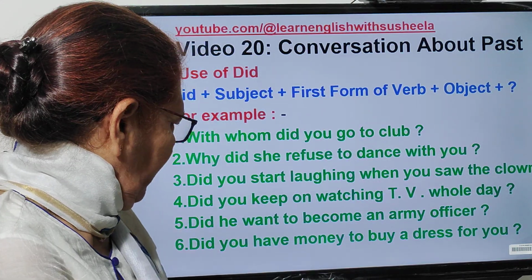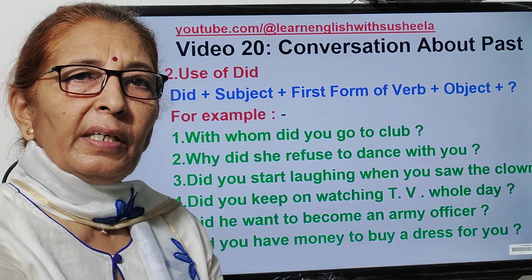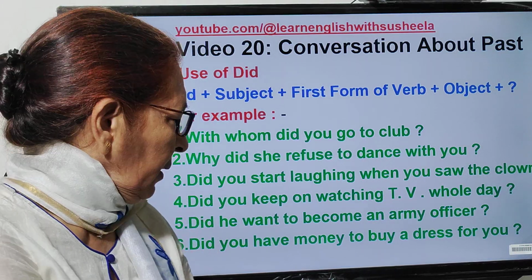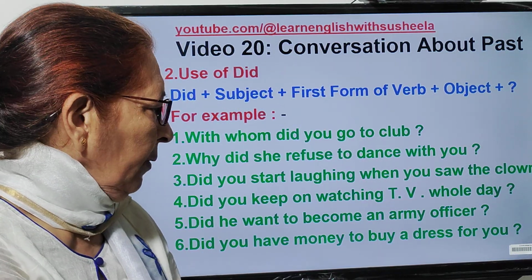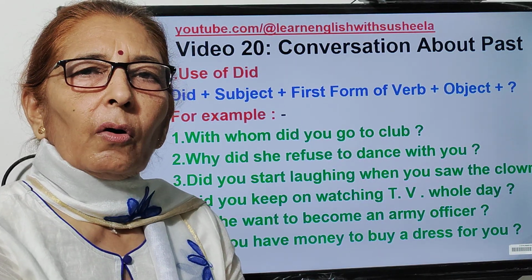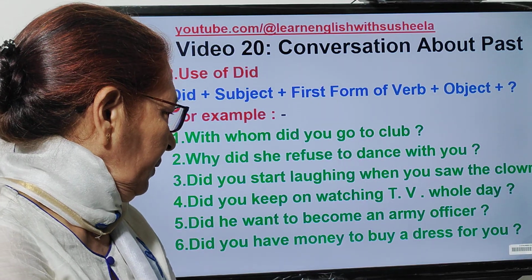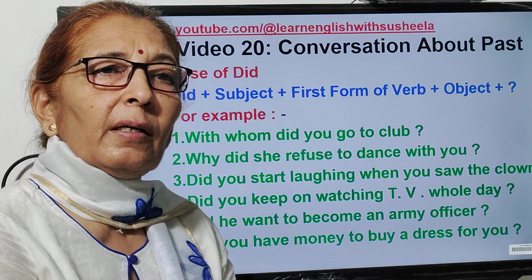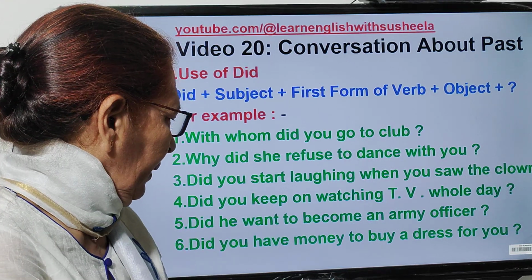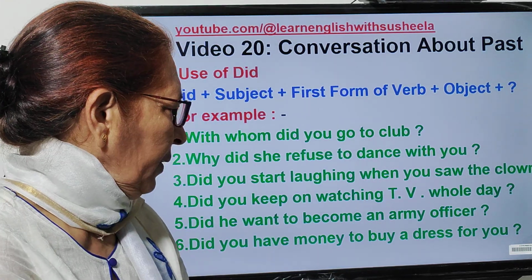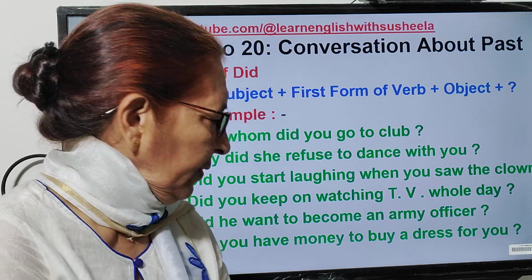Next example, क्या वह फौज में एक अफसर बनना चाहता था? And here we'll say, did he want to become an army officer? And again the answer will be positive or negative? Positive, yes, he wanted to become an army officer. And negative, no, he didn't want to become an army officer.